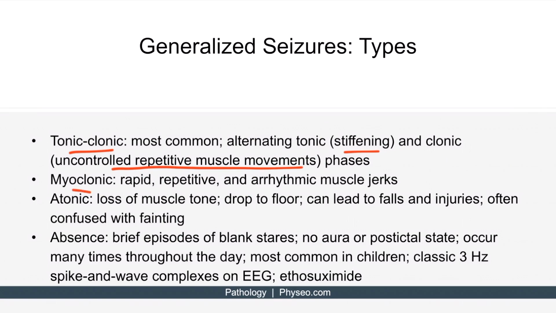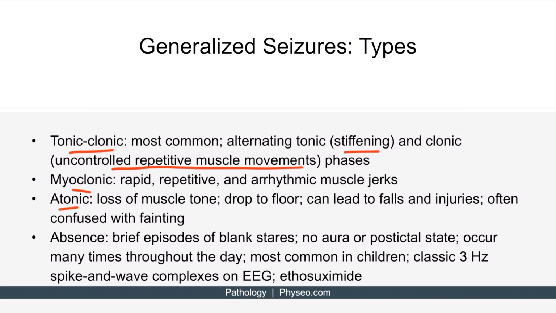Myoclonic seizures present with rapid, repetitive muscle jerks. These are arrhythmic, meaning there is no pattern to the movements. This is in contrast to clonic seizures, which are characterized by rhythmic movements of the muscles. Atonic seizures are characterized by a loss of muscle tone, causing the patient to drop to the floor. It's therefore dangerous as it can lead to severe falls and injuries, though it's often confused with fainting.